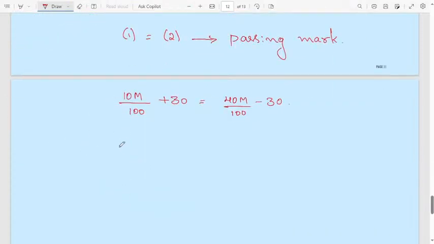Then simplify here, take the LCM. 10M plus 3000 divided by 100, LCM is 100 here. Then 40M minus 3000 divided by 100.